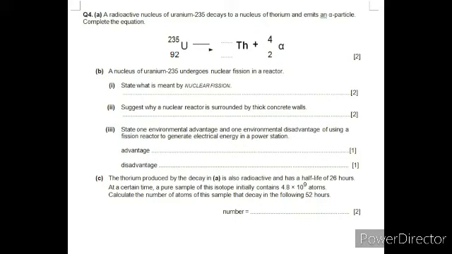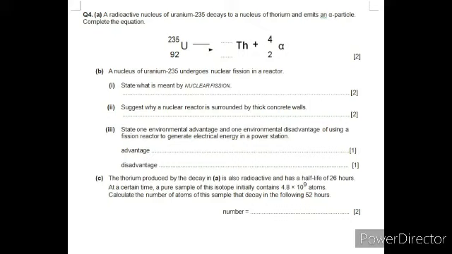The question is, a radioactive nucleus of uranium-235 decays to a nucleus of thorium and emits an alpha particle. Complete the equation. In the equation it's given U-235, 92. It forms thorium plus alpha. This is the plus point they have given to you, because somehow the question comes in 3 and this alpha is generally not given, so you need to write that and then complete it.